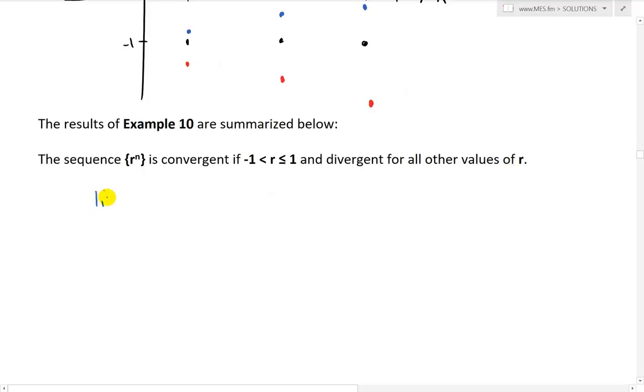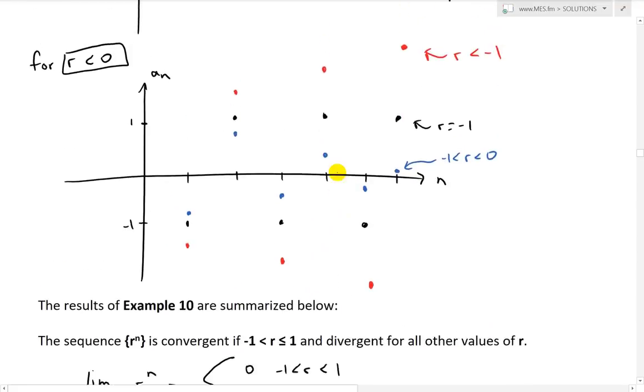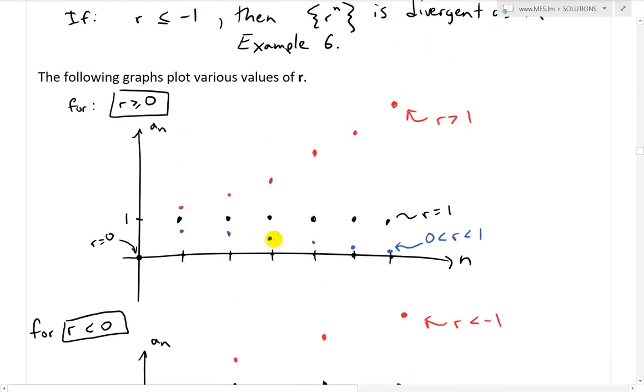And the limit as n approaches infinity of r^n equals, and we can write this as a giant bracket, 0 if r is greater than -1 and less than 1, so anytime the absolute value is less than 1 it converges.